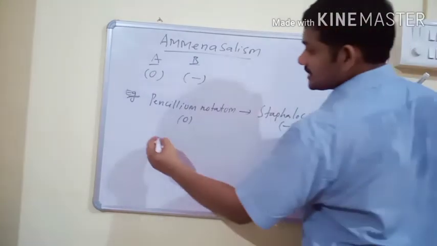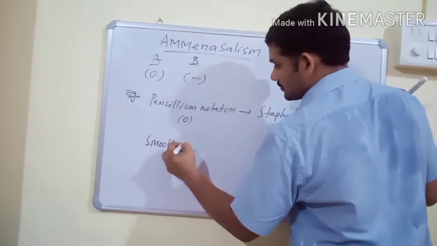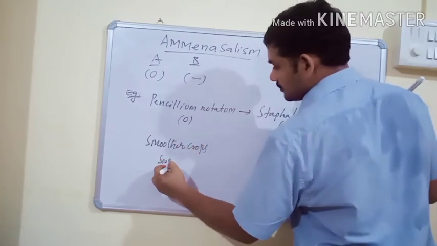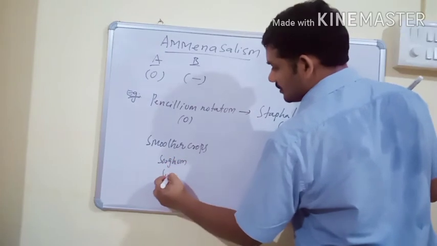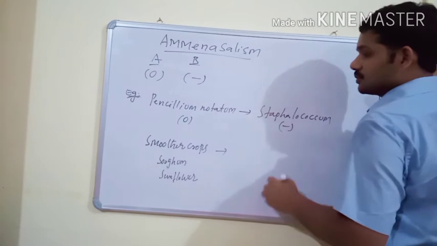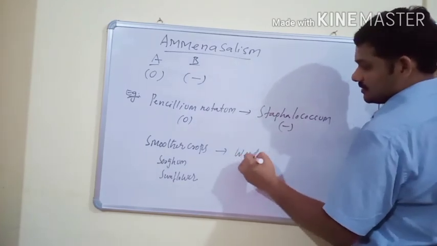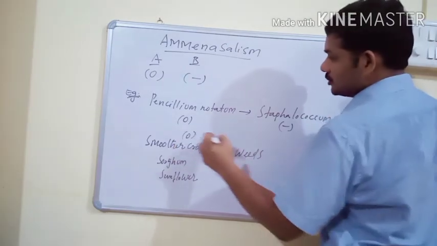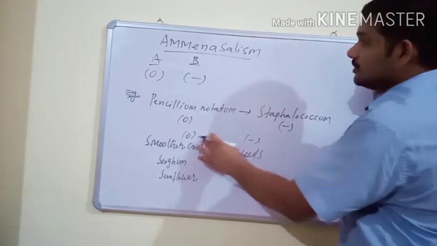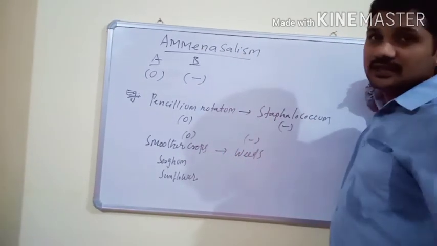One more best example is smother crops, like sorghum and sunflower, and smother crops do not allow weed plants to grow. So for smother crops it is a neutral effect, and for the weeds it is a harmful effect. This type of interaction between members of two different species is known as amensalism.